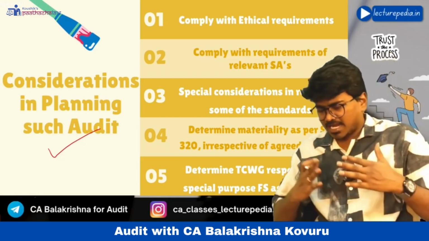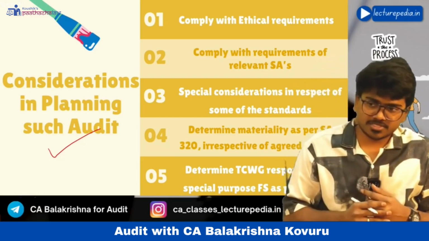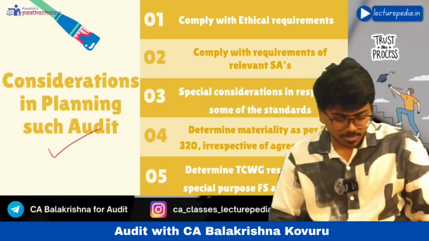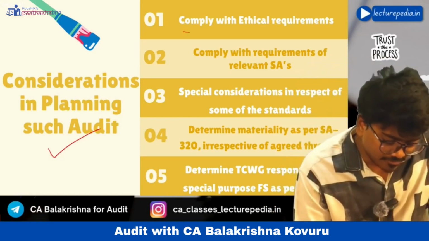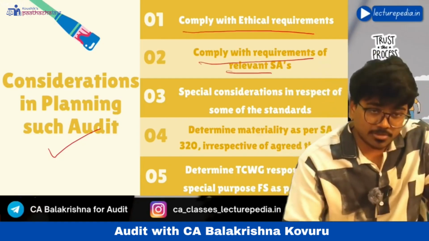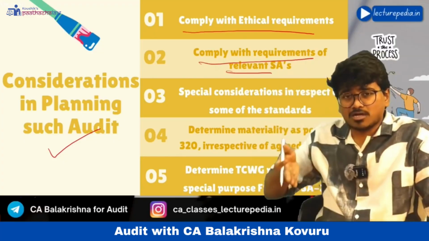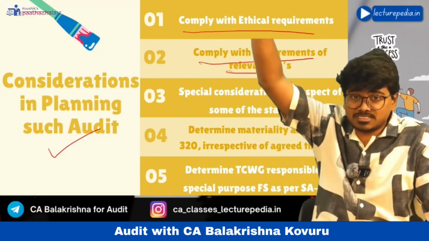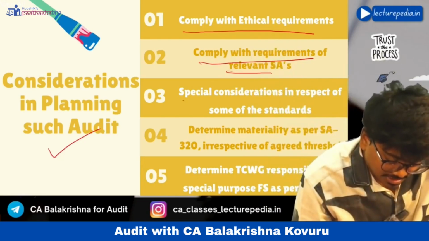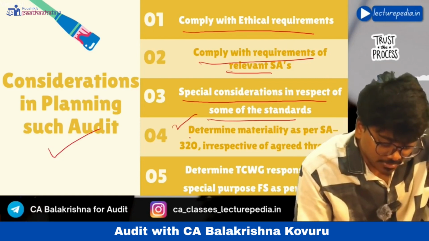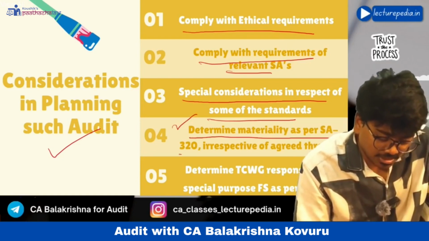So while planning the audit of special purpose financial statements, what considerations have to be taken into account by the auditor? See, you need to comply with ethical requirements, and comply with the requirements of relevant standards. Along with this standard you should also comply with the requirements of all other relevant standards. Example, special considerations in respect of some of the standards are: first one, determine materiality as per SA 320 irrespective